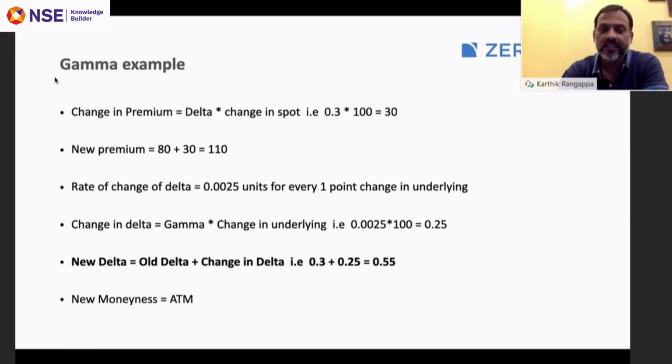Okay, the change in gamma with respect to change in underlying is called the speed of the option. Or it is called d gamma d spot.